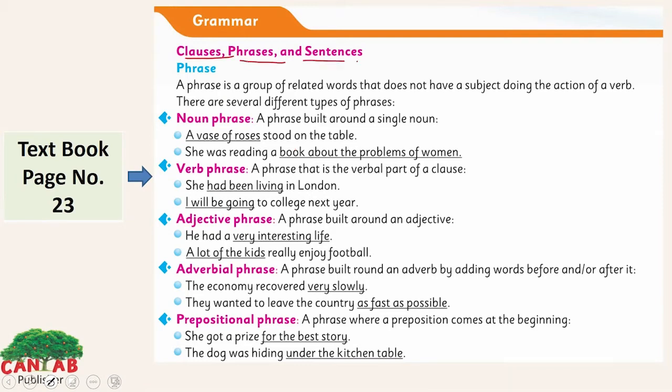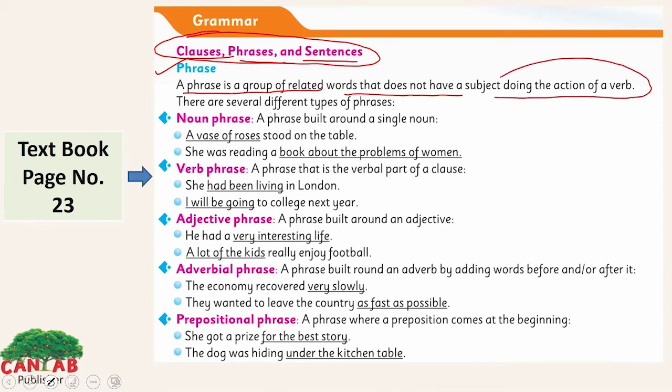Clauses, phrases and sentence. I hope you are familiar with this because we have also discussed it in your previous classes too. What is a phrase here? Let's discuss it. A phrase is a group of related words that does not have a subject doing the action of a verb. A phrase is a group of words which doesn't convey the full meaning, but it is a part of a sentence. There are several different types of phrases here. We have 5 types of phrases here.